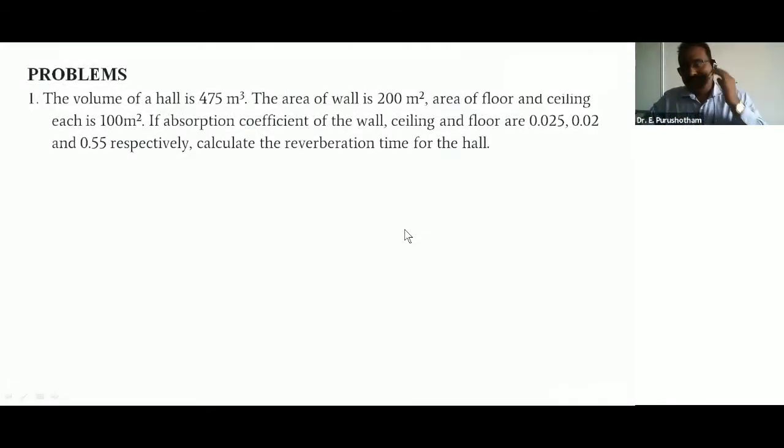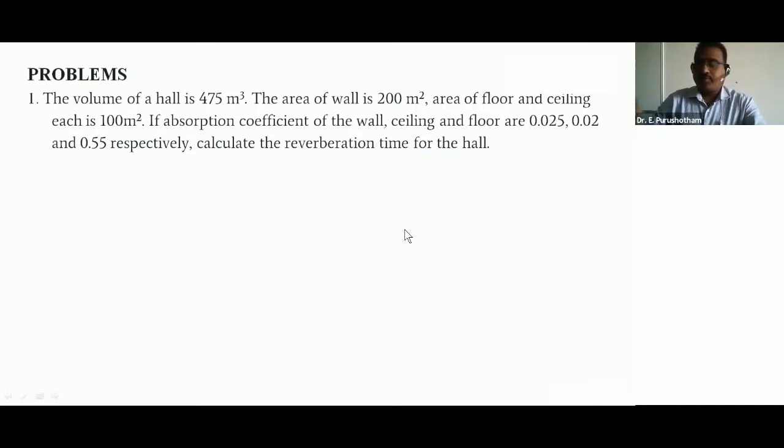This is the first problem. The volume of a hall is 475 meter cube. The area of wall is 200 meter square. Area of floor and ceiling each is 100 meter square. If absorption coefficient of the wall, ceiling and floor are 0.025, 0.02 and 0.55 respectively, calculate the reverberation time for the hall.